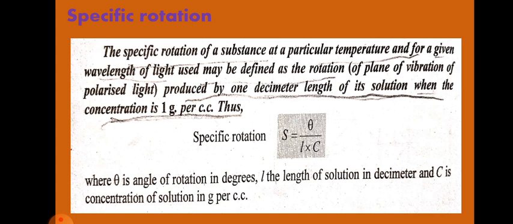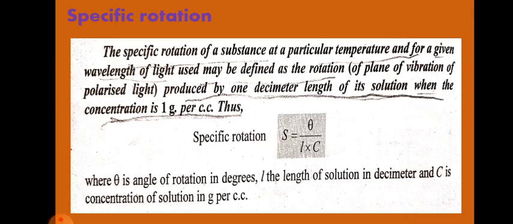So, very important, specific rotation. The specific rotation of a substance at a particular temperature and for a given wavelength of light used may be defined as the rotation of the plane of vibration of polarized light produced by 1 decimeter length of its solution when the concentration is 1 gram per cubic centimeter.